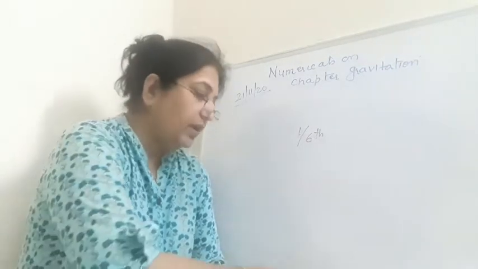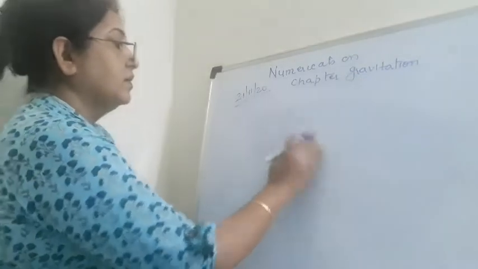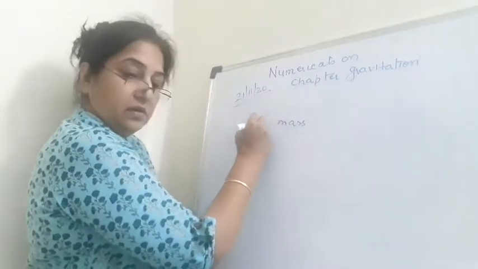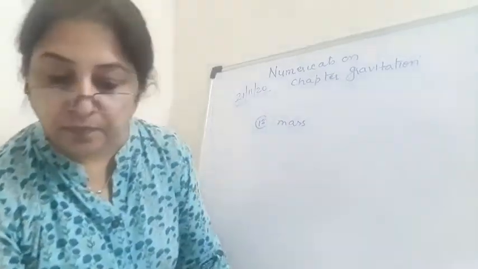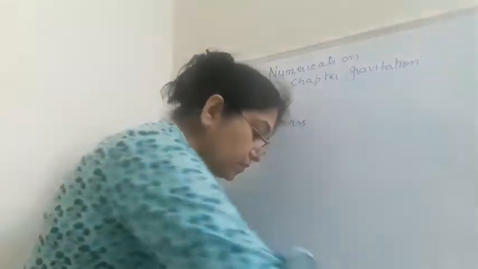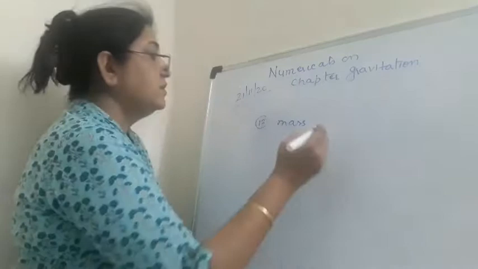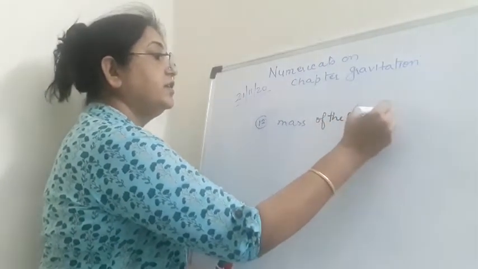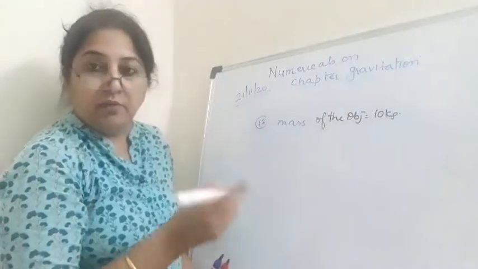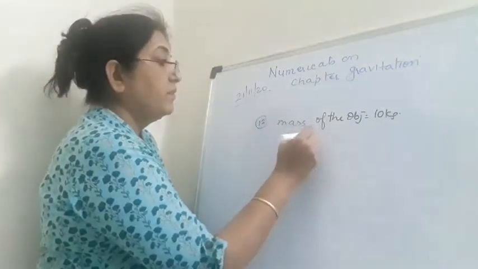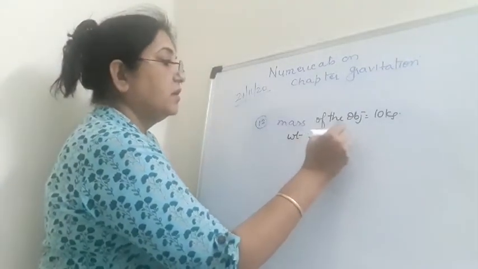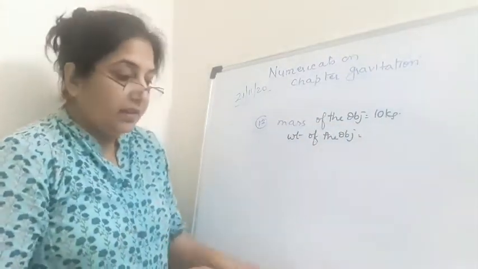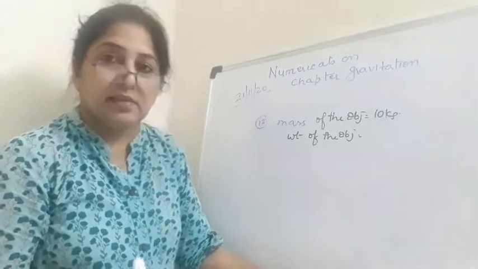So what will we write? Question number 12. Mass of the object is 10 kg, right? We have to find the weight of the object. First we will find the weight of the object on the earth, and then we will divide that weight by 6.